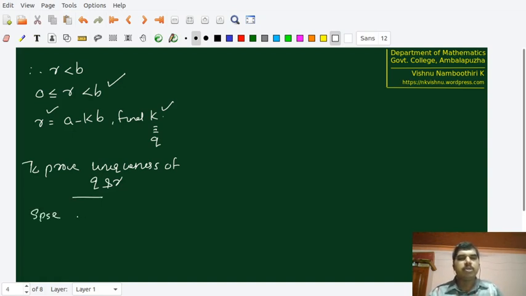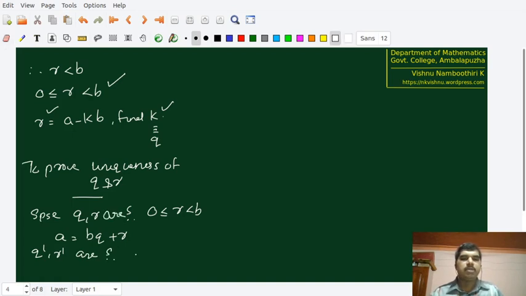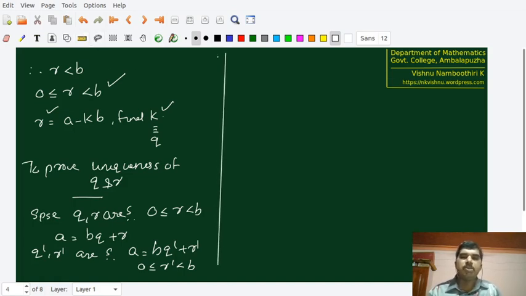Suppose Q, R is such that 0 less than or equal to R less than B, and A is equal to BQ plus R. Q dash and R dash are such that A is equal to BQ dash plus R dash, at the same time 0 less than or equal to R dash less than B. Suppose that we are finding at least one more pair of Q and R satisfying exactly the same property.